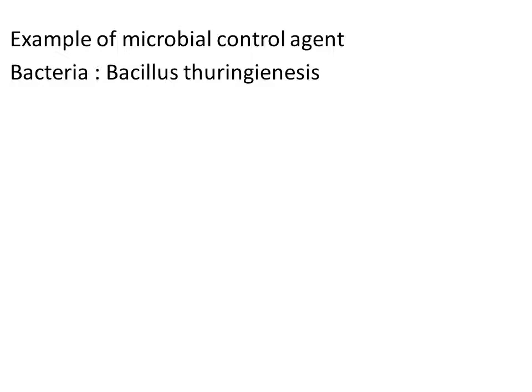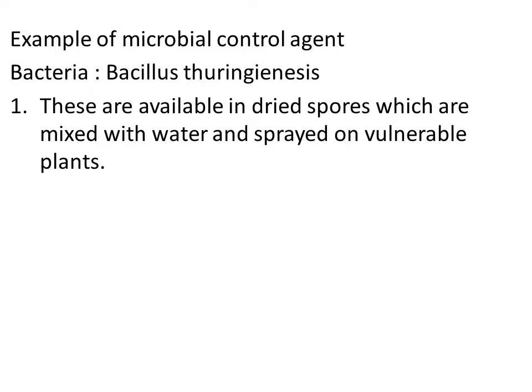This is the question, right? Bacillus thuringiensis is actually available in the market in the form of sachets. The sachet consists of dried spores of this bacteria. These spores are mixed with water, and the water is sprayed on the vulnerable plant. The vulnerable plant is the plant that is attacked by the caterpillar. On that plant we must spray the dried spores mixed with water, right?